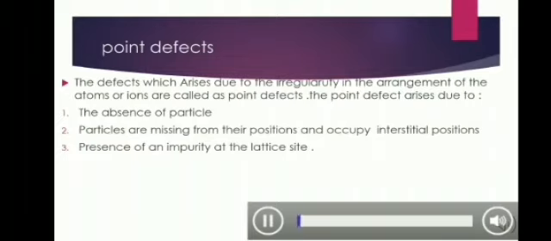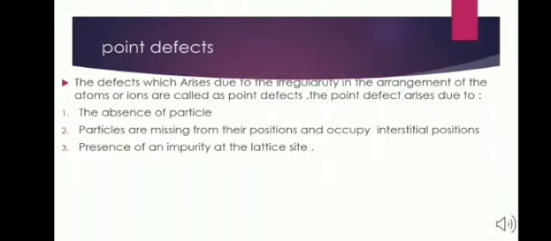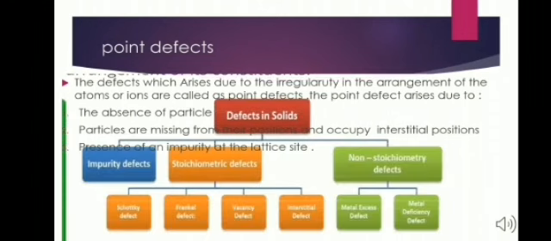Point defects. This type of defect arises due to the defect in the arrangement of atoms or ions on the lattice points in crystalline solids. There are three major classes of point defects: impurity defect, stoichiometry defect and non-stoichiometry defect.